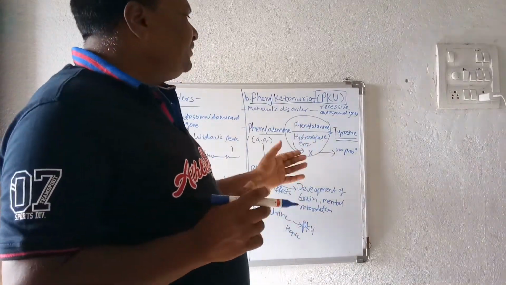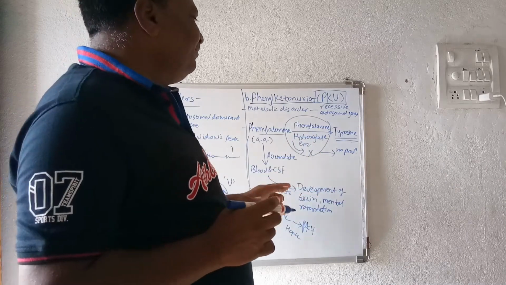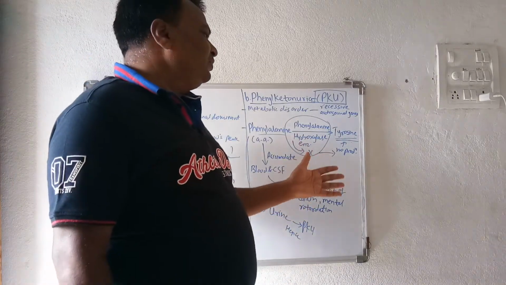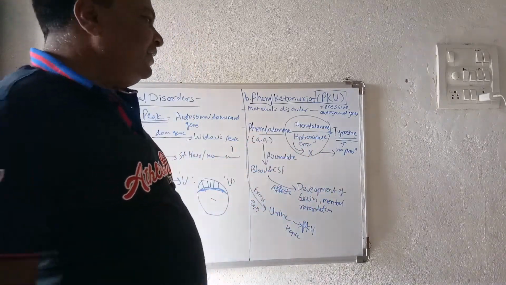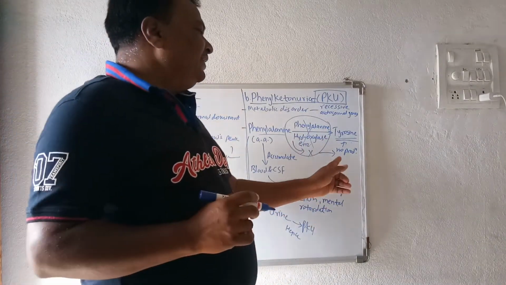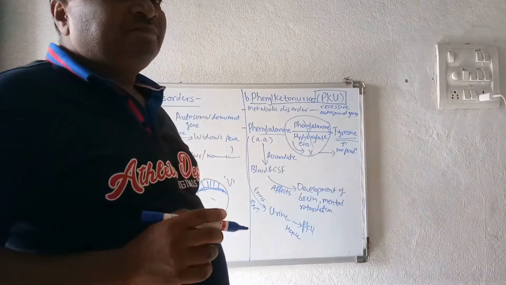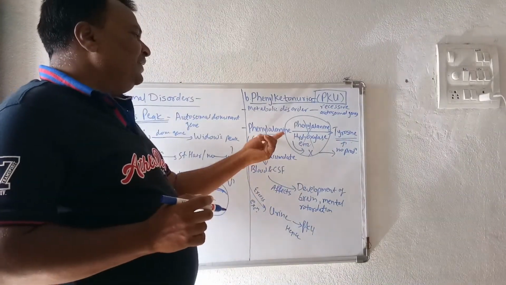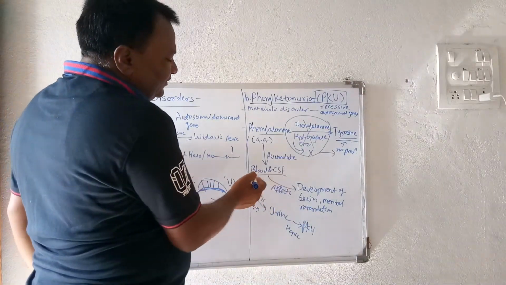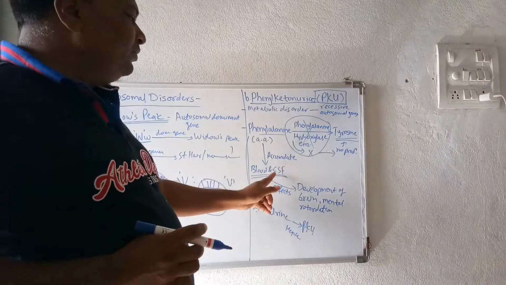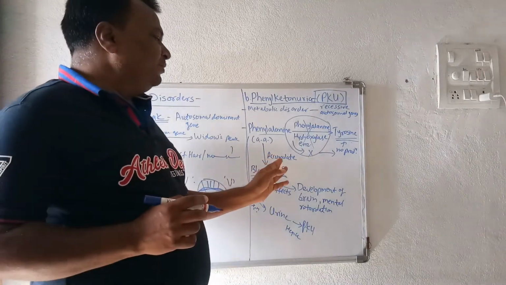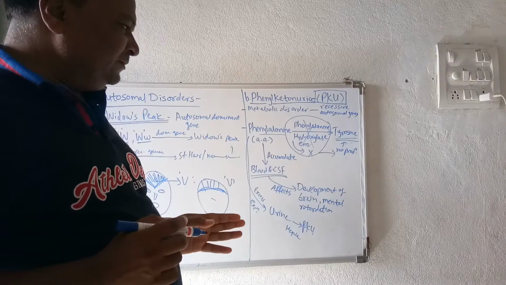Due to the absence of phenylalanine hydroxylase, there is no production of tyrosine. In such cases, phenylalanine gets accumulated in the body, in the blood as well as in the cerebrospinal fluid, the CSF.